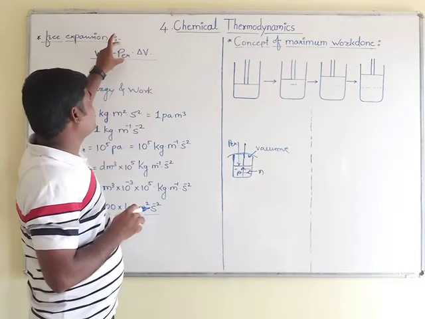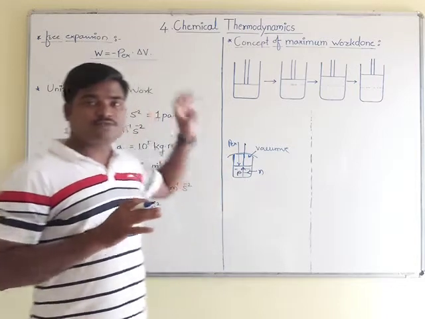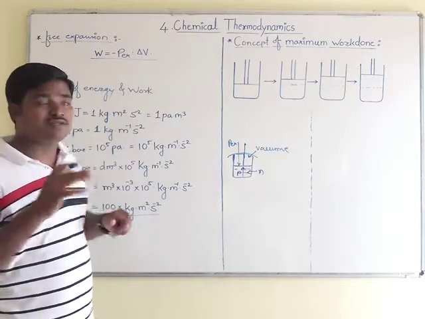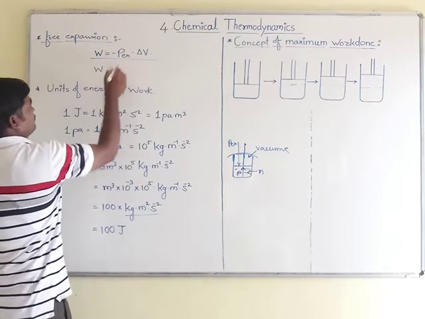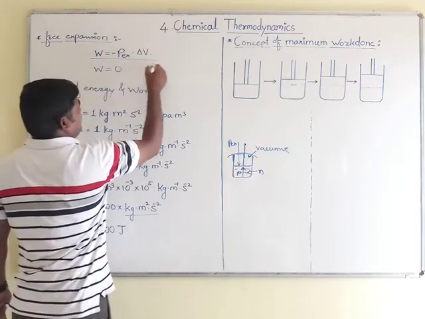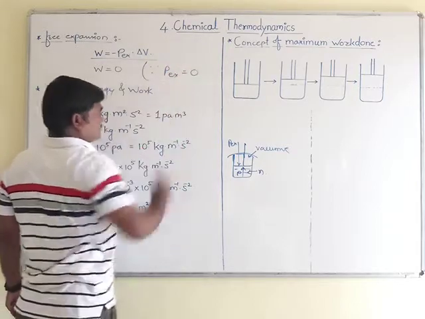Here if this external pressure becomes 0, and we substitute that value in this equation, then what will we get? We get W is equal to 0. Why? Because Pex becomes 0.